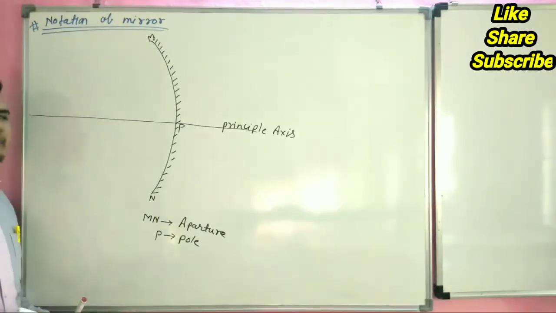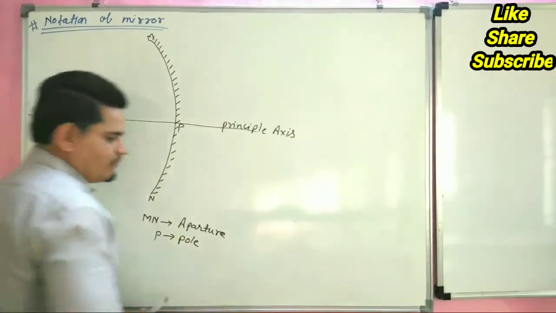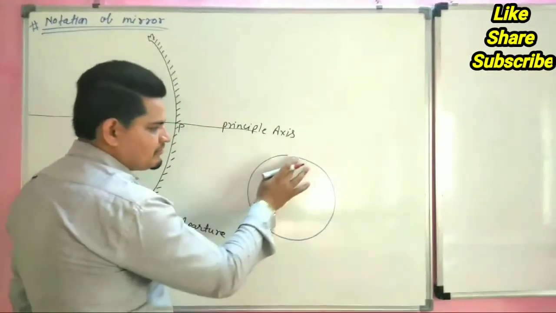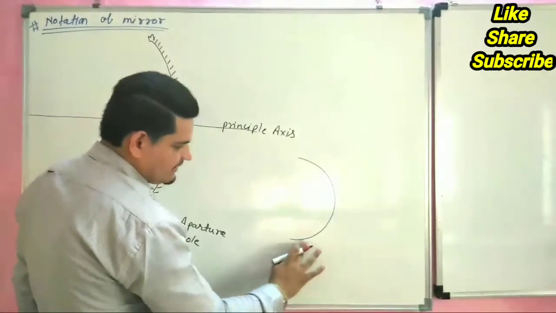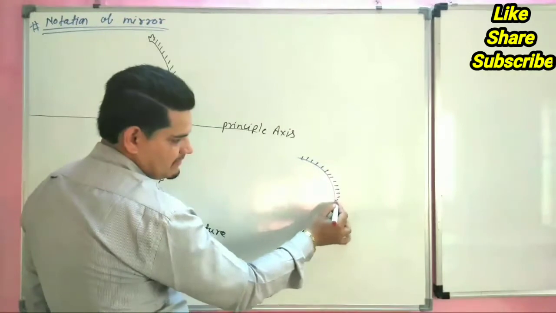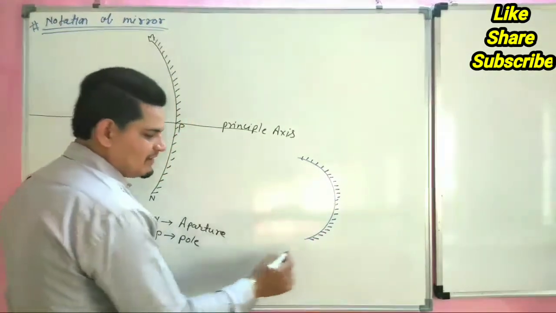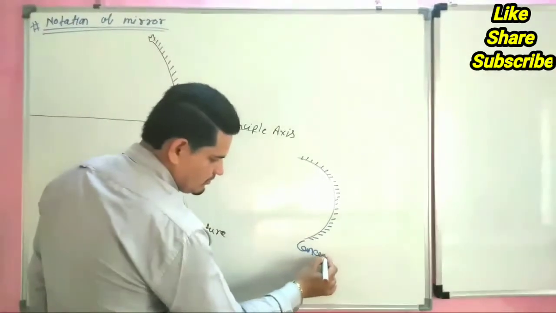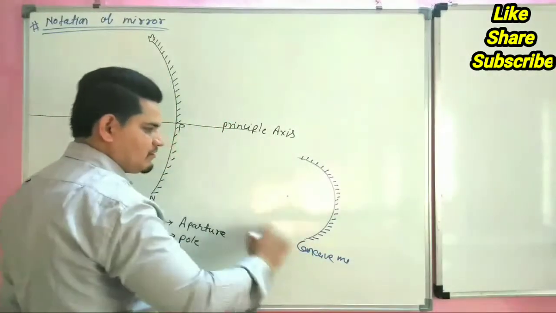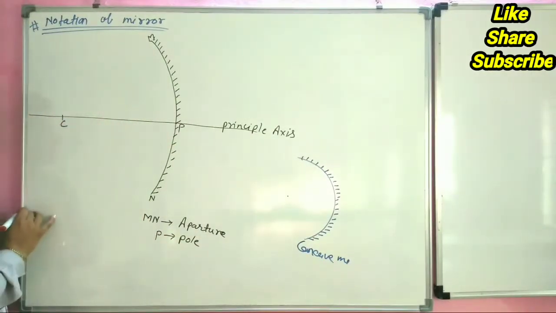We all know a spherical mirror is a part of a circle. If we take this part and polish one side, this is called a concave mirror. This is the center of the total circle.